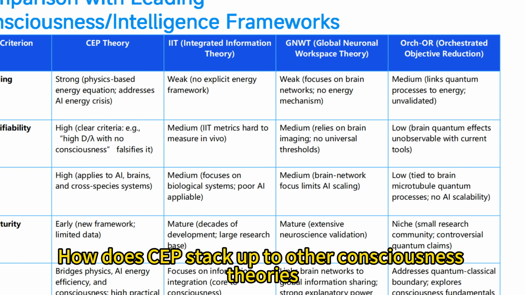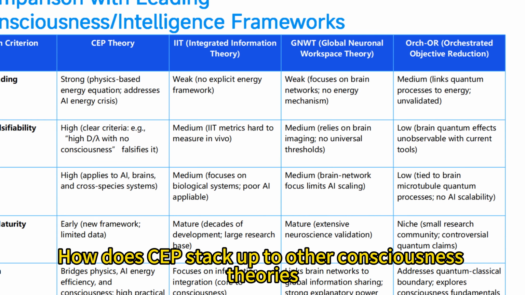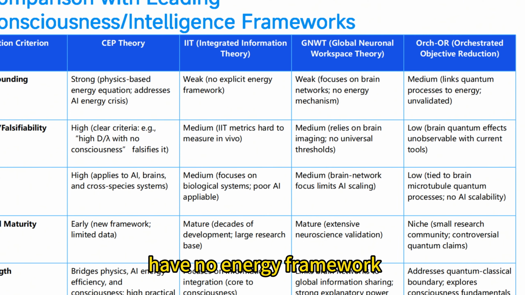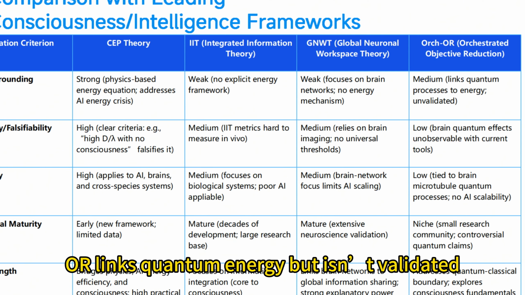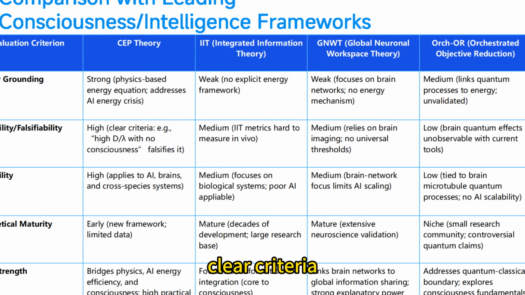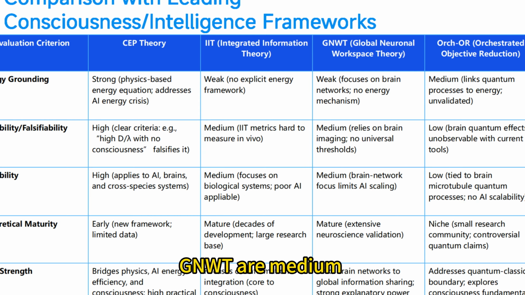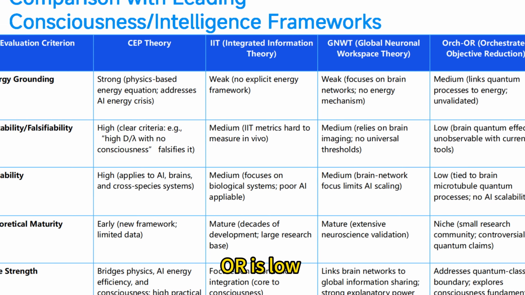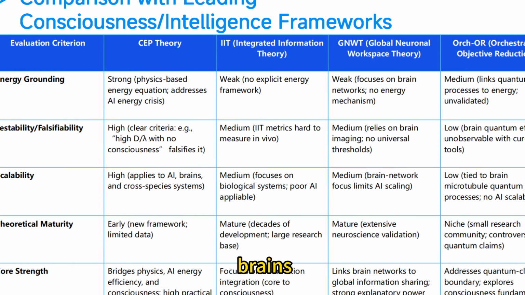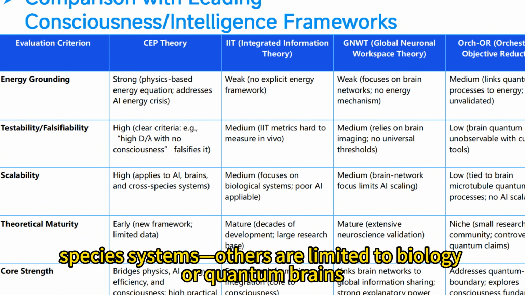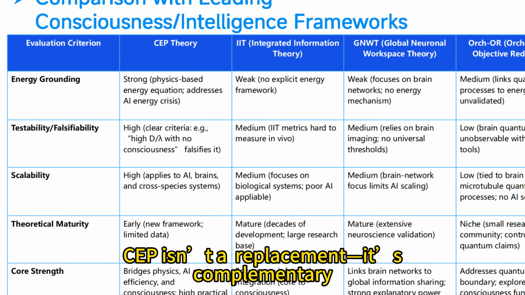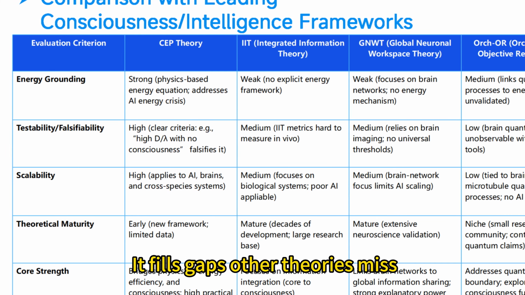How does SAP stack up to other consciousness theories? Let's compare. Energy grounding. SAP is strong; others, IIT and GNWT, have no energy framework. Orch OR links quantum energy but isn't validated. Testability. SAP is high, with clear criteria, while IIT and GNWT are medium, hard to measure, and OR is low, with unobservable quantum effects. Scalability. SAP works for AI brains and cross-species systems; others are limited to biology or quantum brains. SAP isn't a replacement, it's complementary. It fills gaps other theories miss.